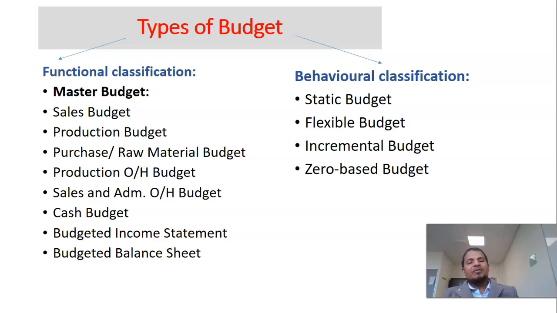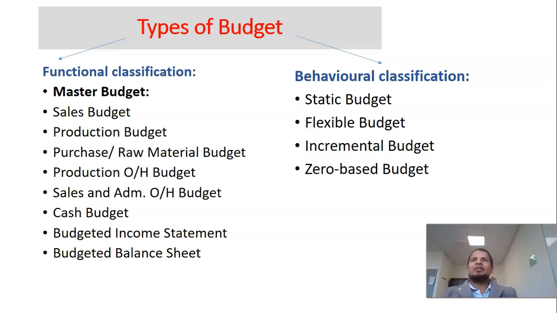So budget can be classified based on functions and based on behavior of the budget. So based on the behavior, how budgets behave, what's the nature of budget? Budget can be classified into four: static, flexible, incremental, zero-based. So static budget is actually a budget that is fixed for a particular period. That is static budget, fixed budget.